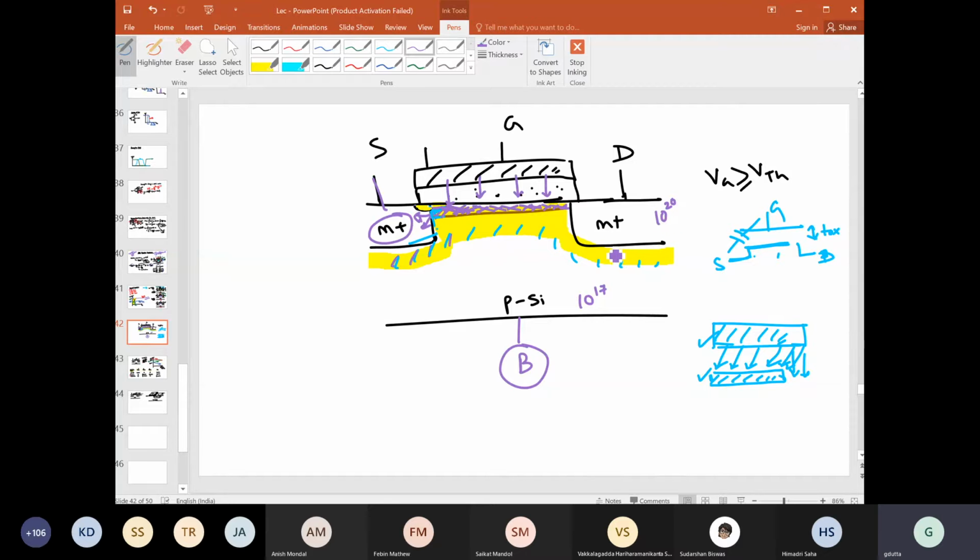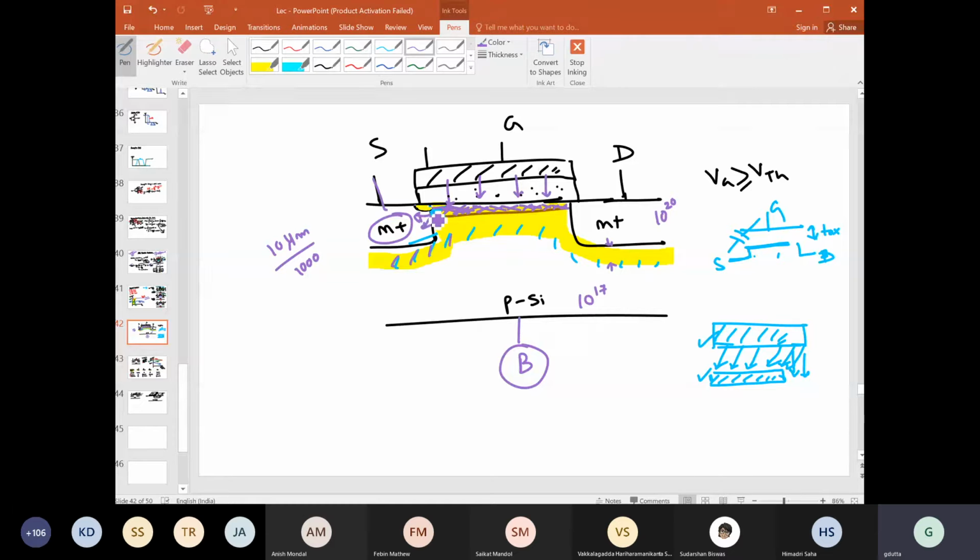If the width here is 10 micrometer, then the depletion layer width here will be 10 micrometer divided by 1000. So you can estimate the thickness of the depletion layer on this side, if there is any.